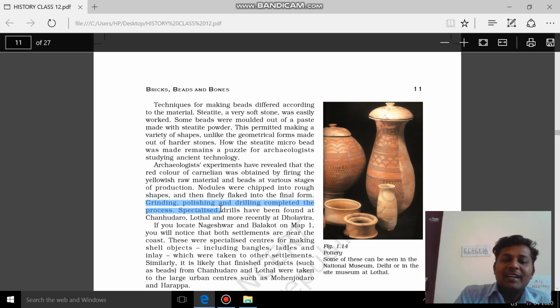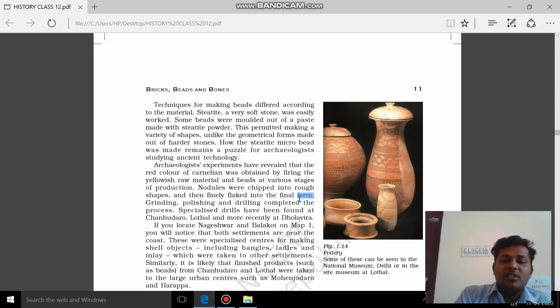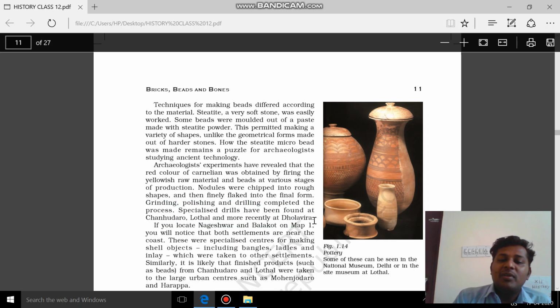Grinding, polishing and drilling completed the process. So these are the three processes, and now specialized drills. Okay, making different drills, you know, now we have a drilling machine to make different kinds of holes and shapes. So specialized drills have been found in Chanhudaro, Lothal and more recently in Dholavira. These are three places where these specialized drills were found.